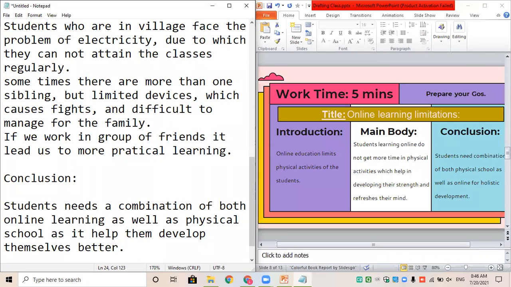Miss, I have a question. Like, if we write in introduction, we have problem of internet connection. In the conclusion, we have to write only about that? No. No. What you can do is either you can write about internet connection in conclusion, or else you can just write, in general. Like if there would be a lot of internet connectivity issue, physical school would be better.